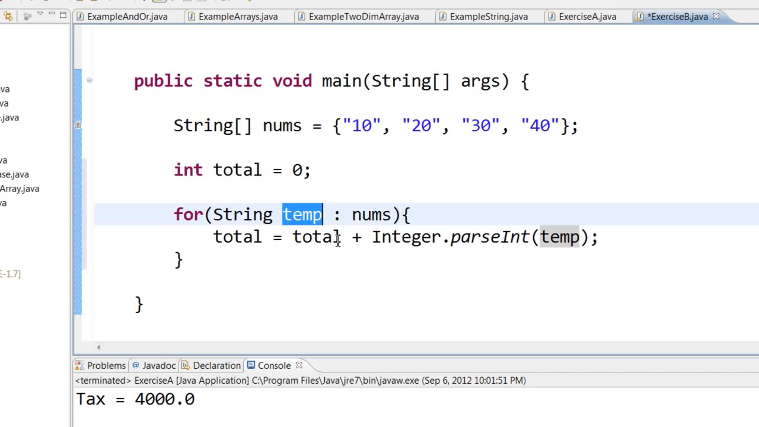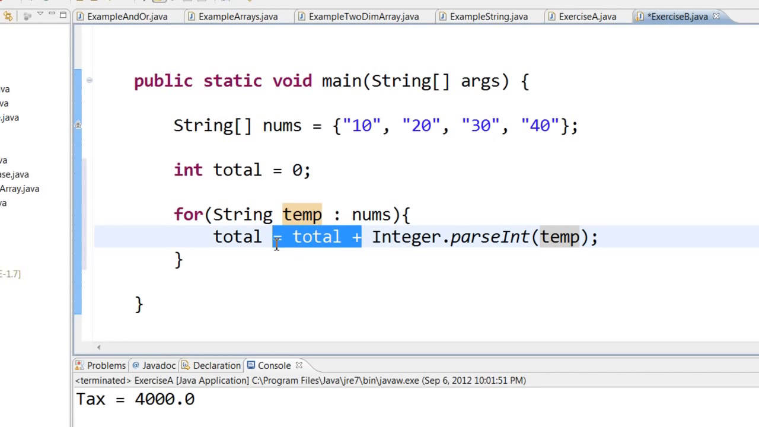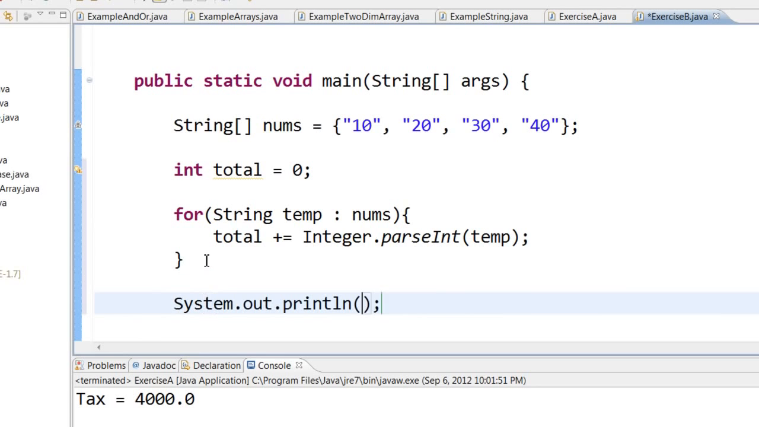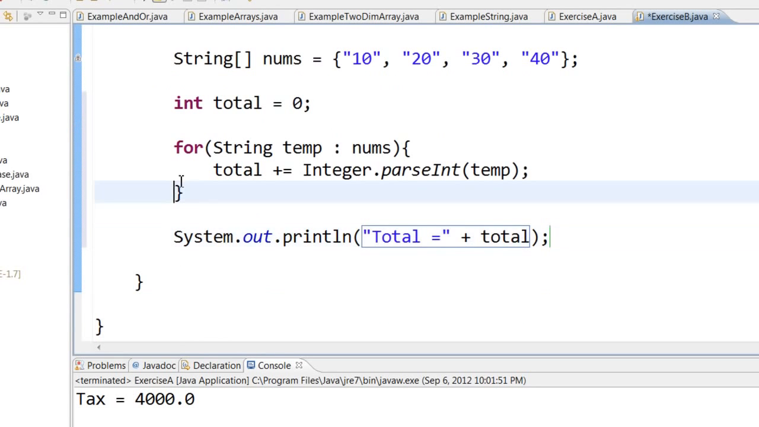Of course, a shorter way of writing this is you can simply say total plus equal to Integer.parseInt. And once we are out of the loop, we can print out total. Of course, don't try to print it within this particular loop because every time it loops through, it will print it again and again. Let us save and run this.